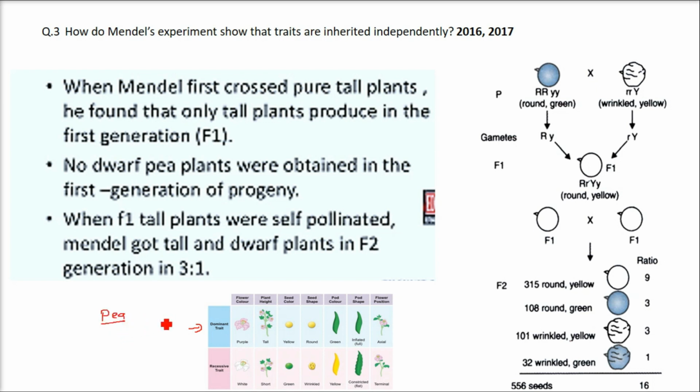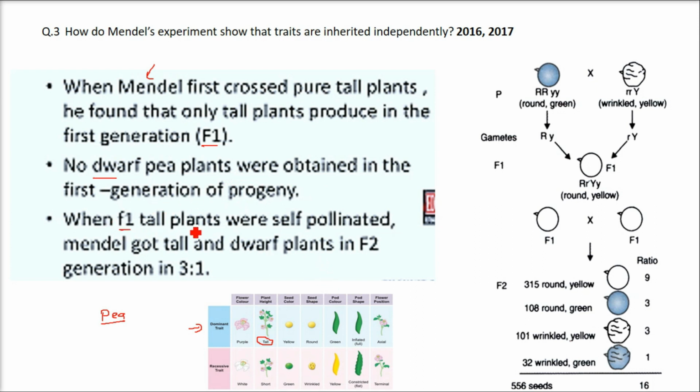The dominant traits are shown here and recessive traits are shown here. When Mendel first crossed these pure tall plants, he found that only tall plants were produced in the first generation, that is called F1. Dwarf means short. No dwarf pea plants were obtained in the first generation of progeny.